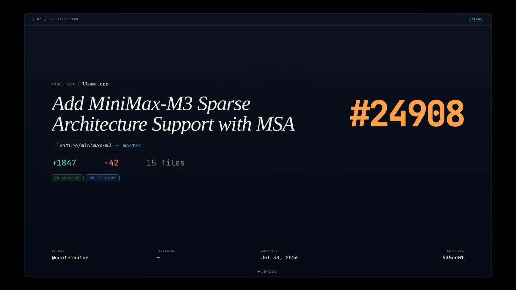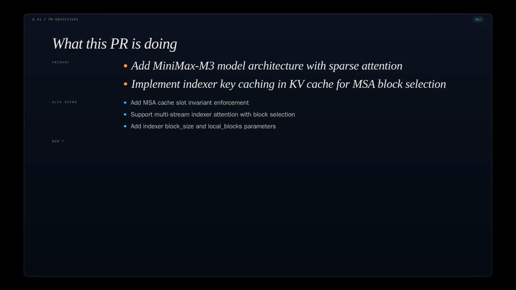Welcome! Today we're walking through pull request 24908, a significant addition that brings MiniMax M3 sparse attention support to llama.cpp. This is a big architectural enhancement spanning 15 files with nearly 2,000 lines added. Let's start with the big picture.